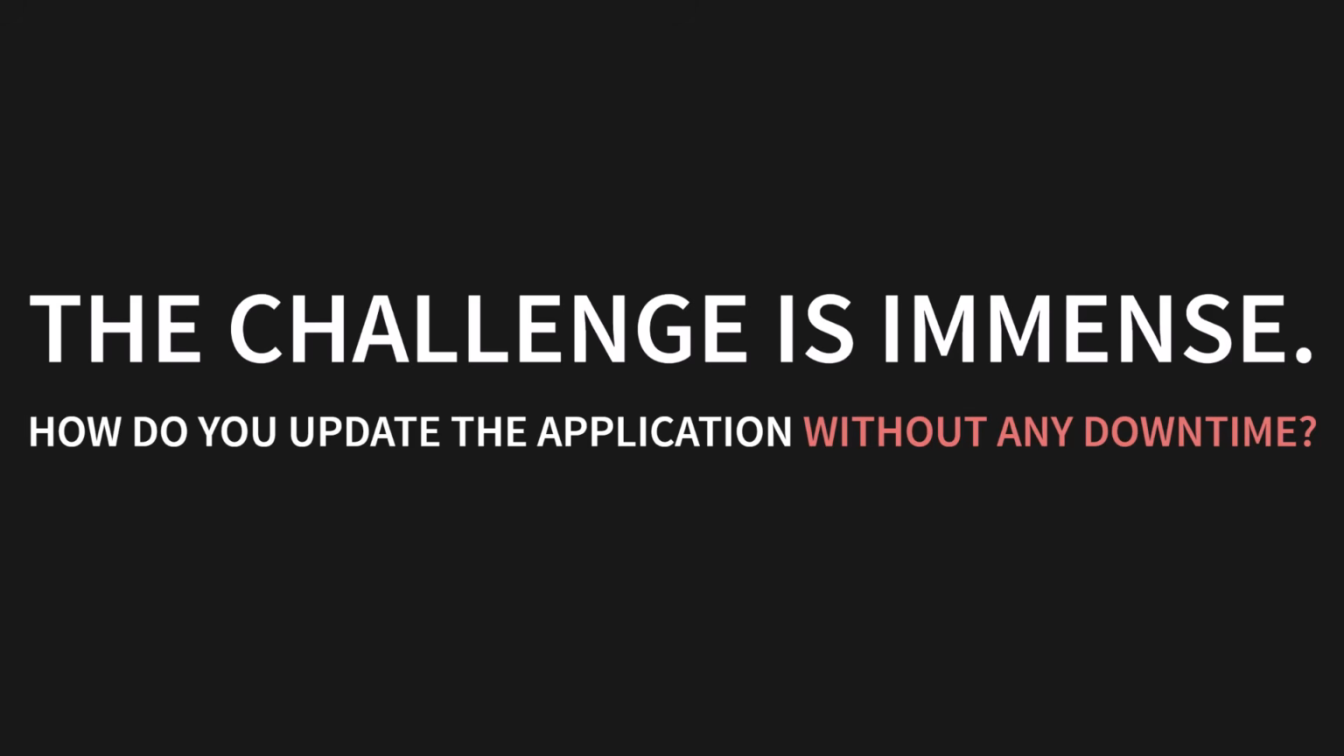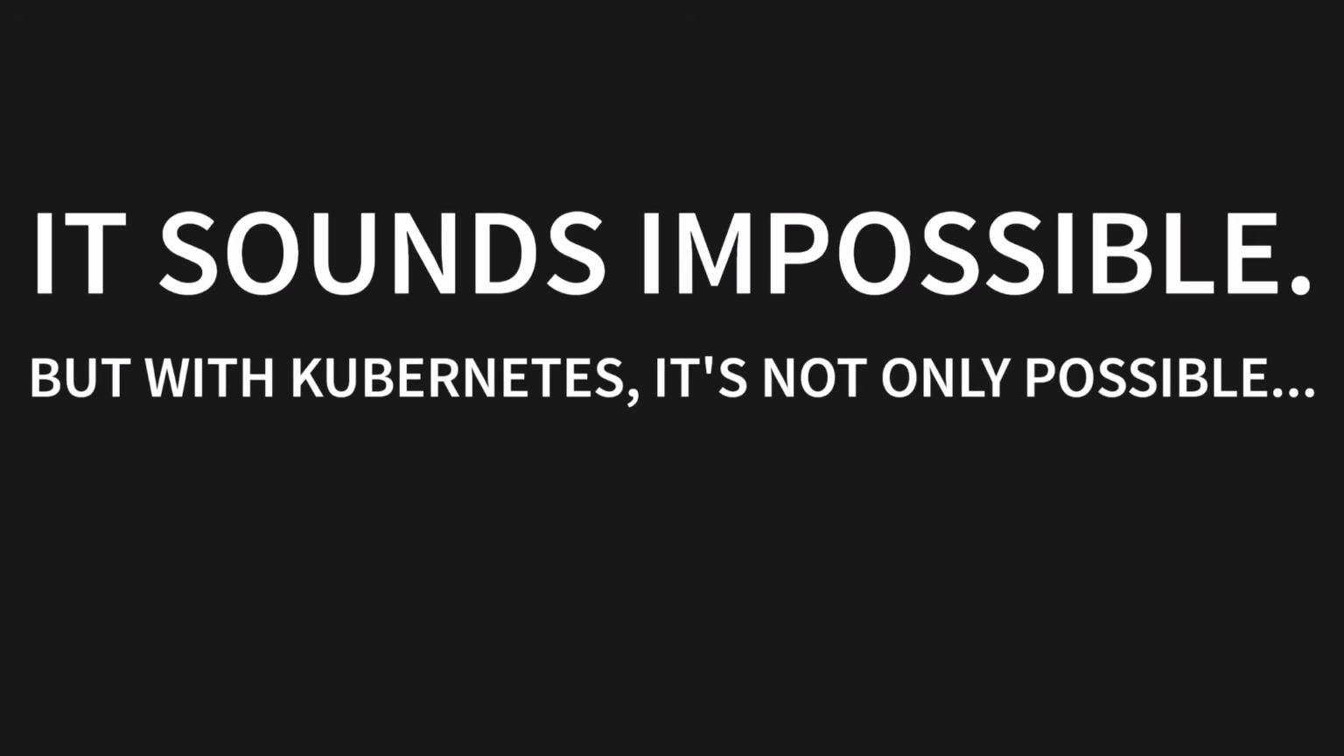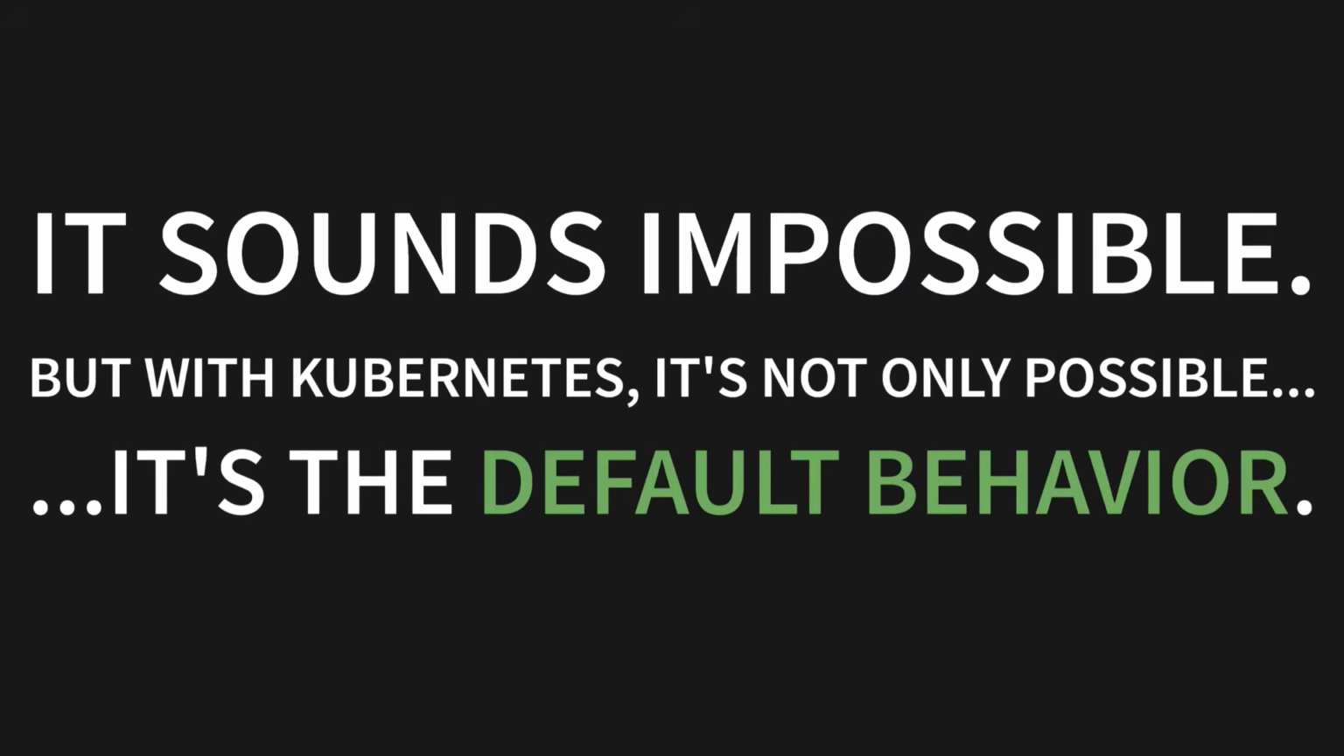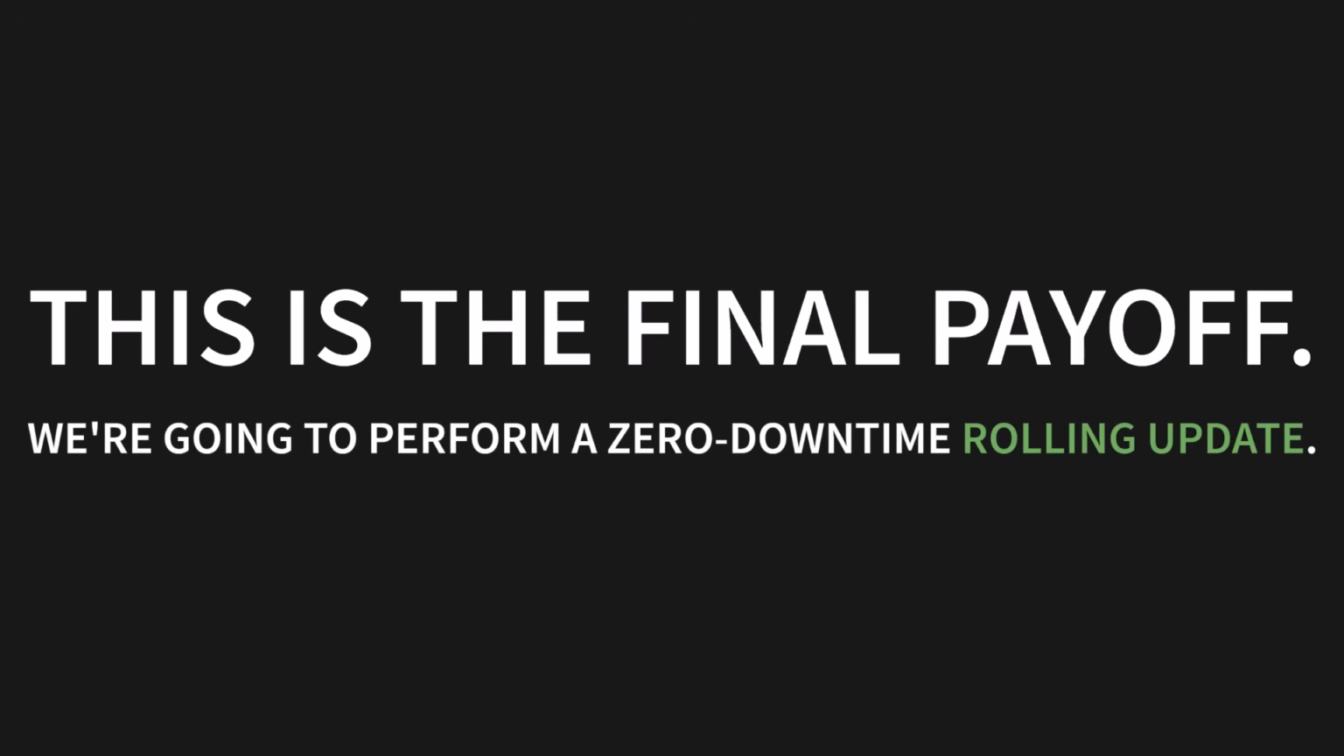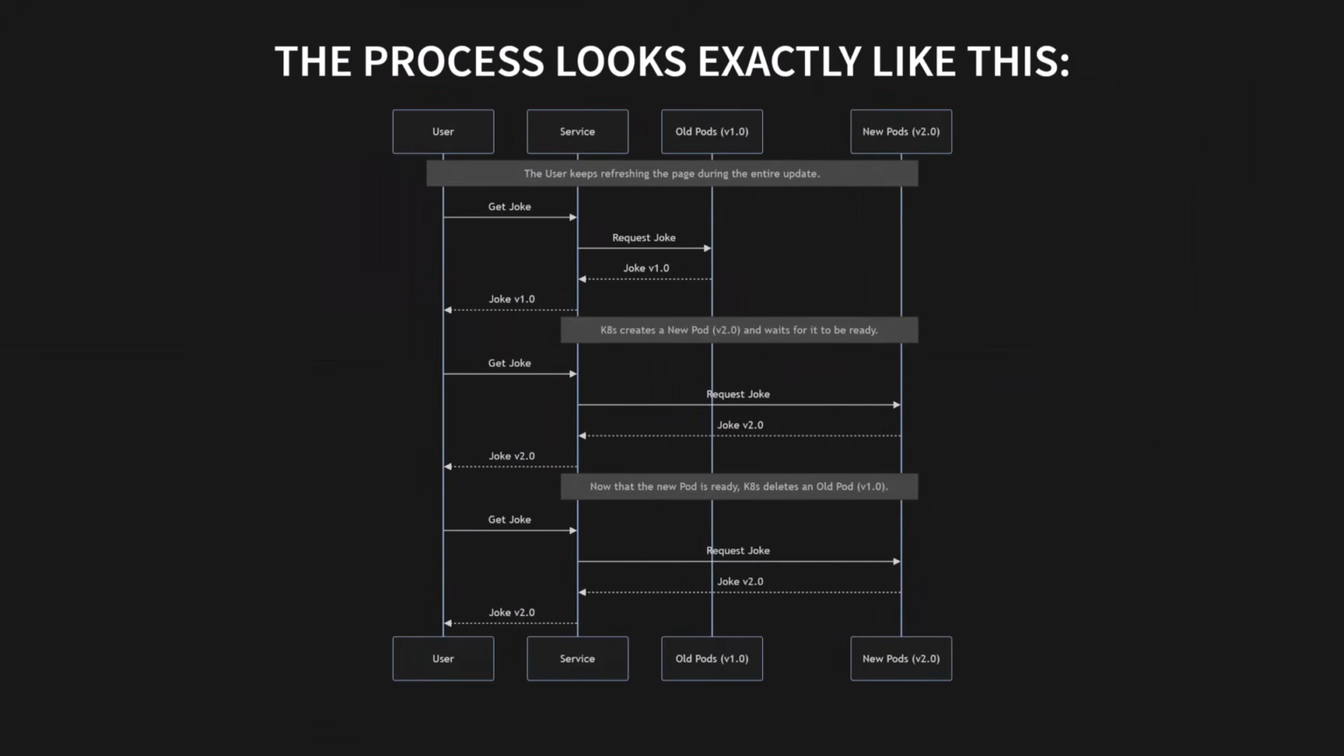We need to change the tires on a car while it's driving down the highway. It sounds impossible. It really does. But with Kubernetes, it's not only possible, it's the default behavior. This is the final payoff. We're going to perform a zero-downtime rolling update. So what does that look like? The process looks exactly like this.